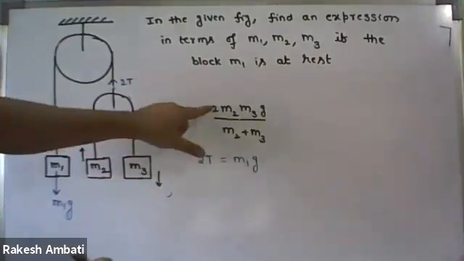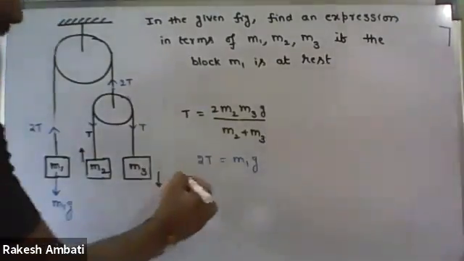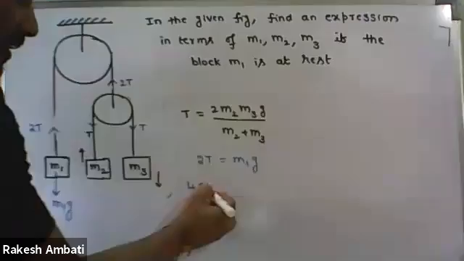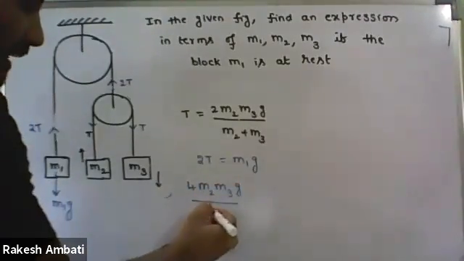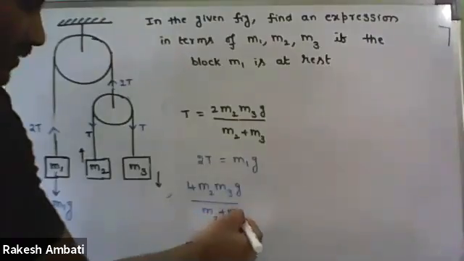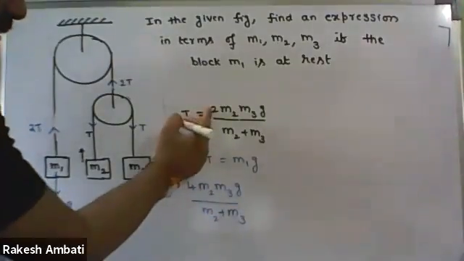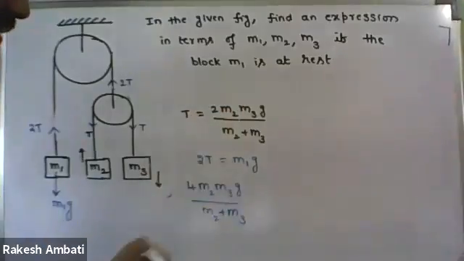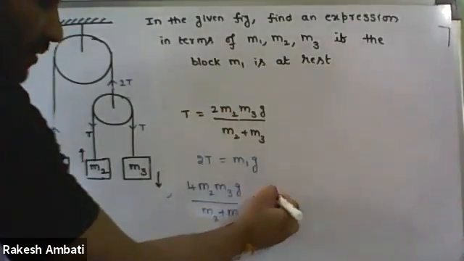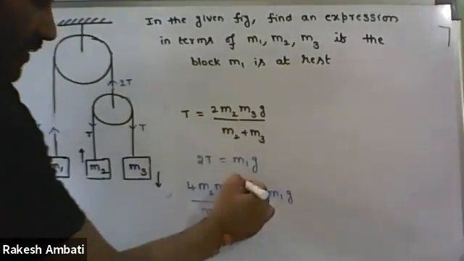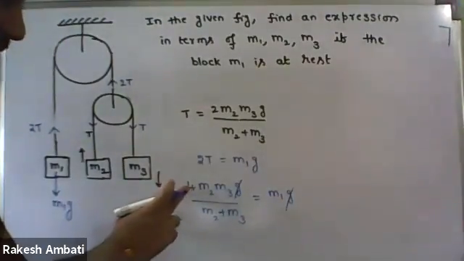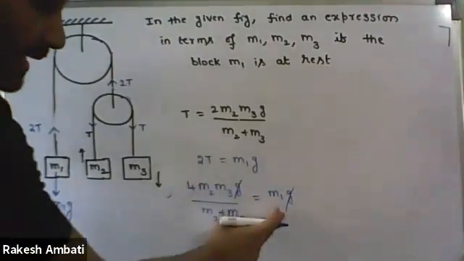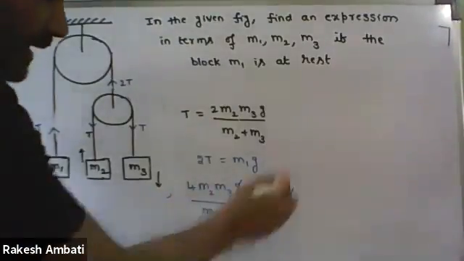So 2T, we have already the T value. So 2T becomes 4 M2 M3 G upon M2 plus M3. So we have the 2T value, you multiply with 2. So 4 M2 M3 G upon M2 plus M3 equal to, on right hand side, M1G. So G cancels out. Do one thing, this is 4, you bring it to the right hand side.